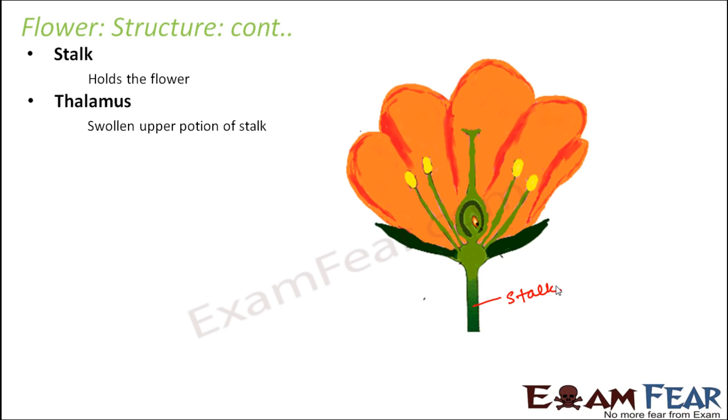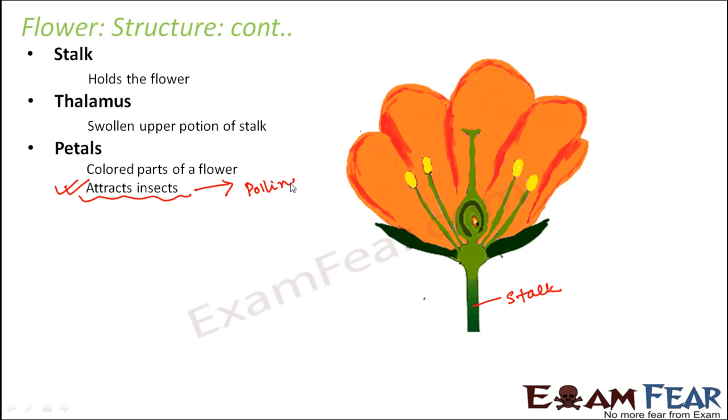Thalamus, it is the swollen upper portion of the stalk. So now due to the presence of the swollen portion, it becomes easier for the entire flower to sit over the thalamus. Petals, the colored parts of a flower. The main purpose of the petals is to attract insects. Now why do plants or why do flowers want to attract insects? So we will discuss this when we talk about pollination.